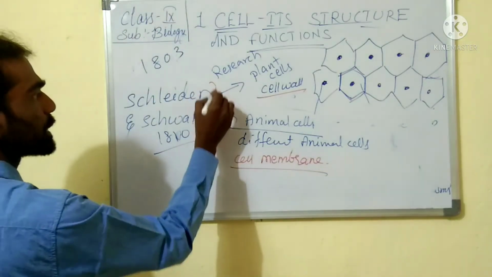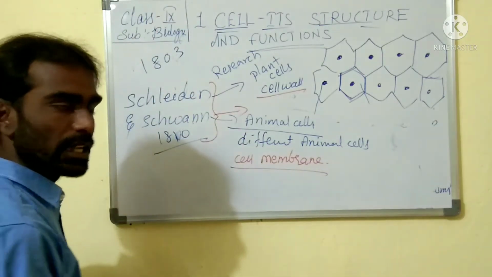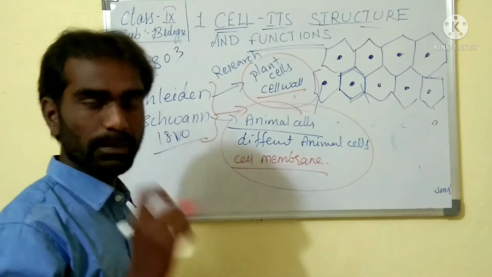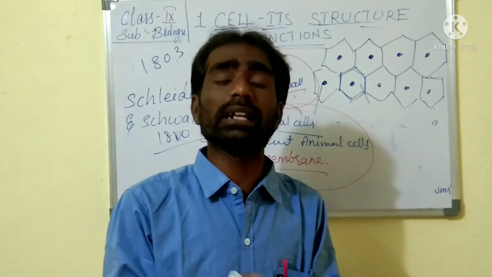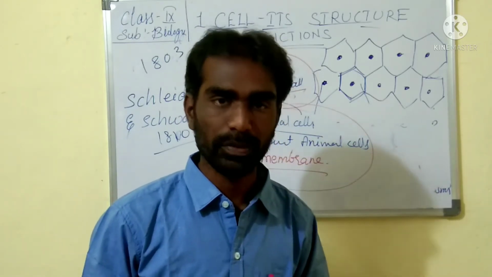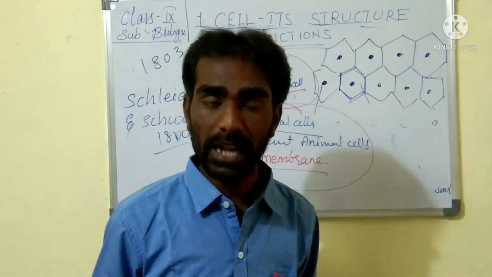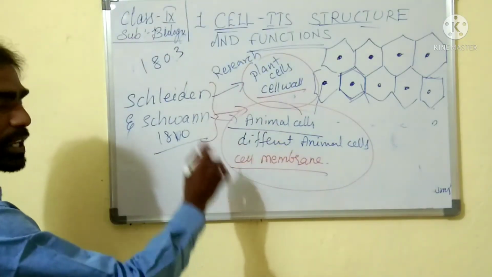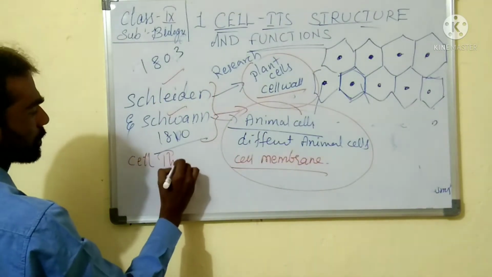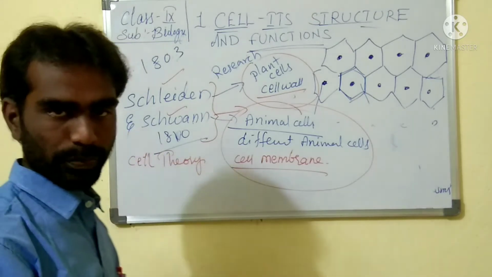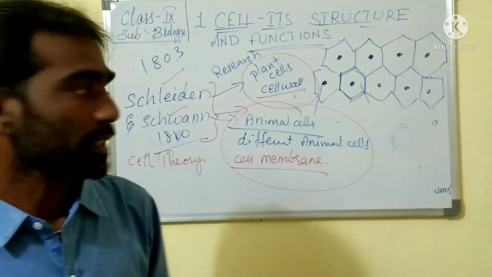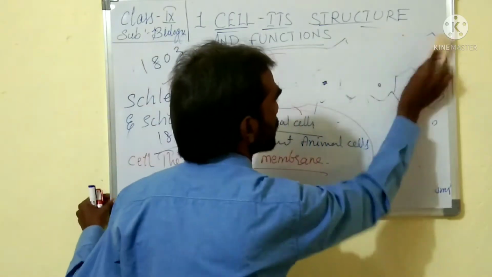So what happened here? Both scientists brought together their records and observations: that all the cells of plants and animals are almost similar in their structure and function, but with a few variations. Based on that identification and research work, Schleiden and Schwann proposed the cell theory. Now, what is the cell theory? Cell theory states that, let us see.